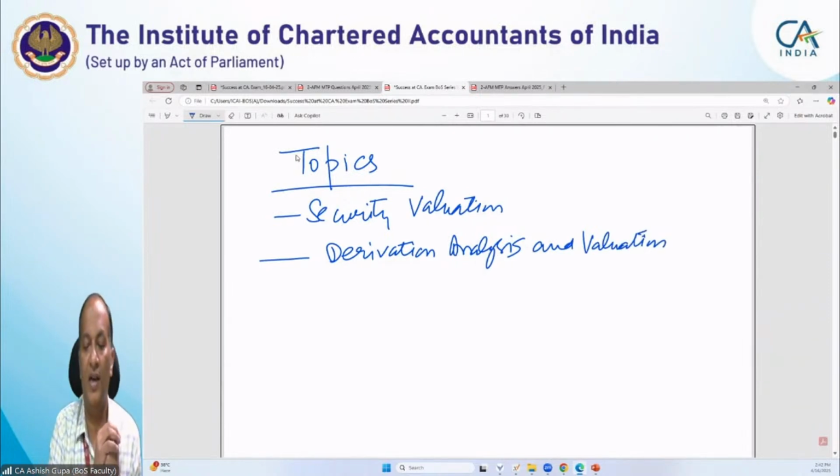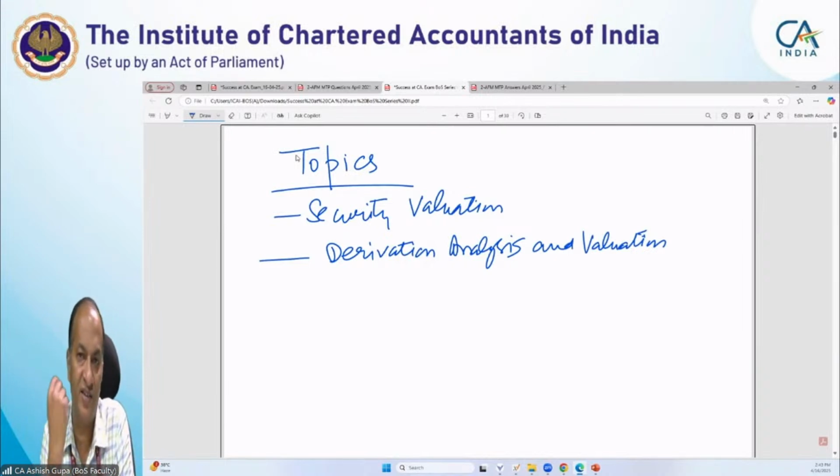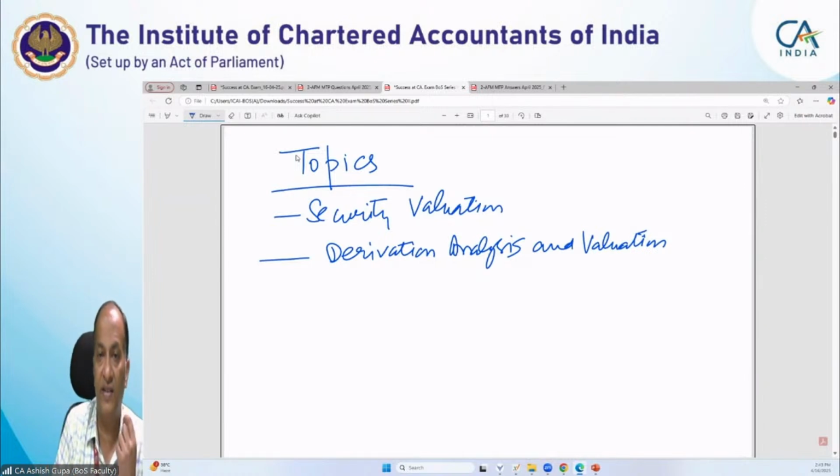Of course, there is a limited set of questions on derivative analysis and valuation. Different questions are generally repetitive in nature. But the concept of derivatives is important from the point of view of forex and interest rate risk management, because the techniques of derivatives are used to hedge this risk. So once you have gone through the topic of derivatives, it will help you to tackle the topic of foreign exchange exposure and risk management in a good manner.